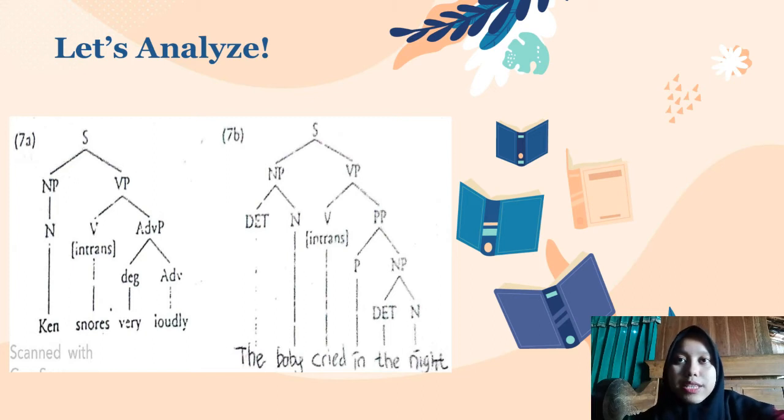Meanwhile, the verb phrase is divided into intransitive verb and prepositional phrase. Cried is a verb, while the prepositional phrase still has to be broken down into preposition and noun phrase. In is a preposition, the is a determiner of a noun phrase, and night is a noun of a noun phrase.